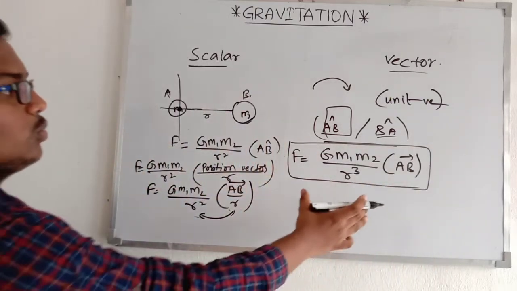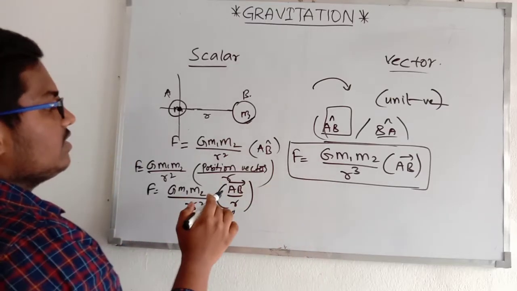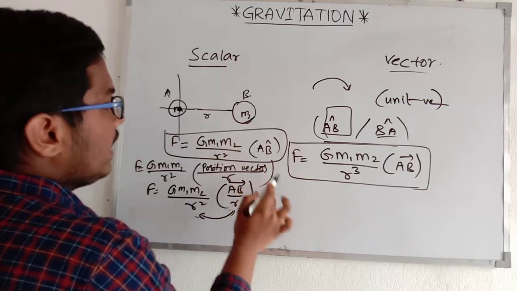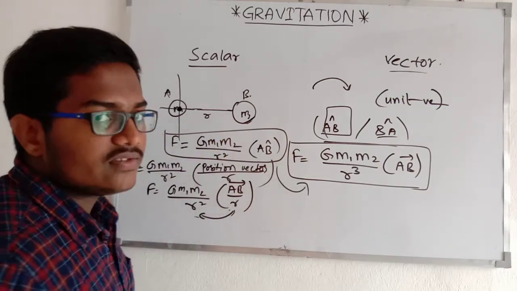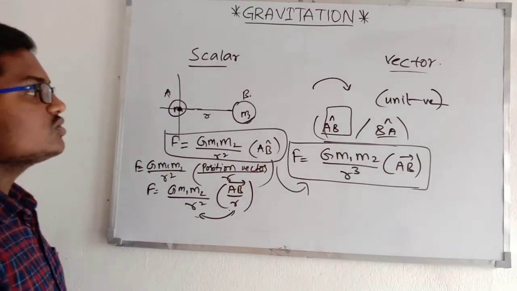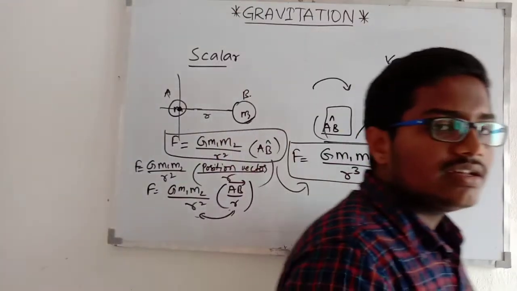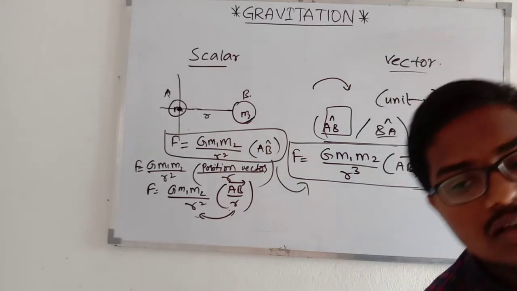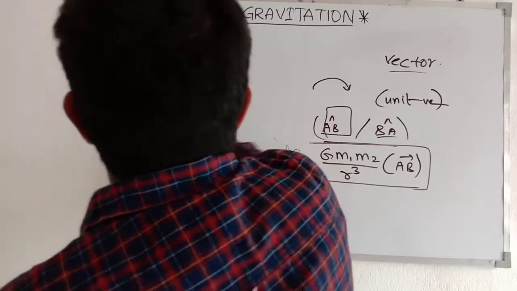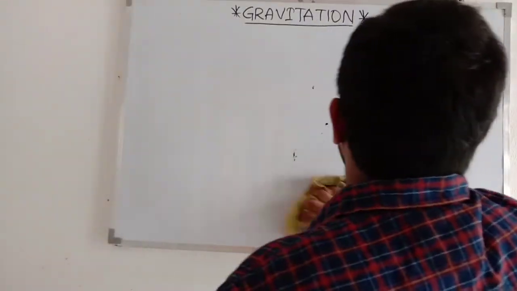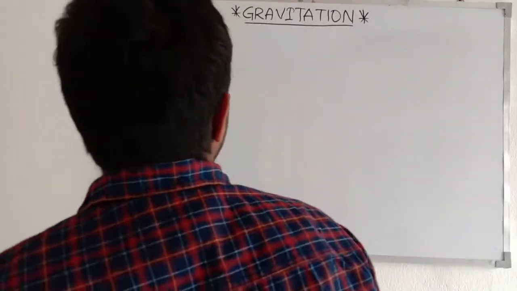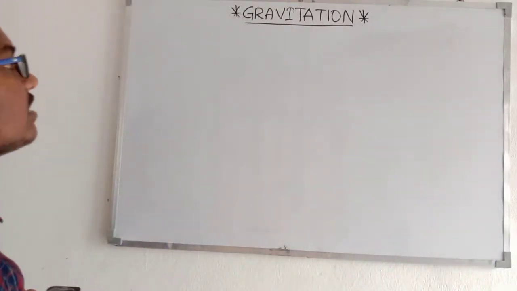Okay, we have represented the gravitational force in the unit vector form, and we have represented the gravitational force in the position vector form. So this is the representation of the gravitational force. So okay, let me go to the superposition principle now. Superposition principle is also a concept which is a small concept and it has a bigger concept.